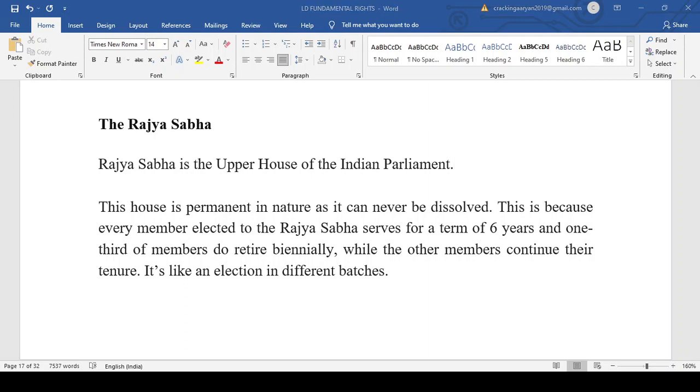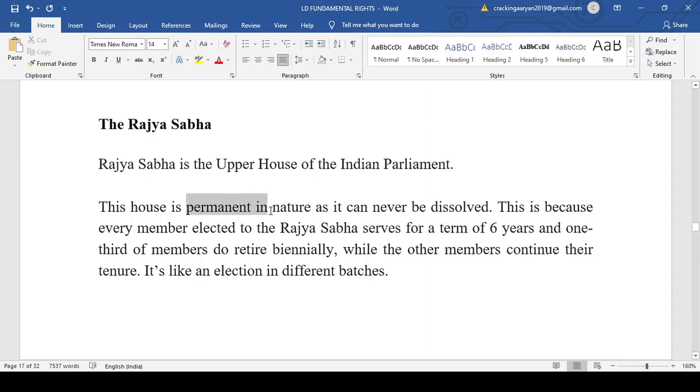Rajya Sabha is a permanent house which cannot be dissolved at any time. Whatever may be the case, not before the general election and not in the time of the emergency, the Rajya Sabha cannot be dissolved. It is a permanent house, and the members have a term of 6 years, and one-third of the members retire after every 2 years. That is a very common thing that we all know: the Rajya Sabha is a permanent house, the tenure of the member of the house is 6 years, and one-third of the members retire after every 2 years.